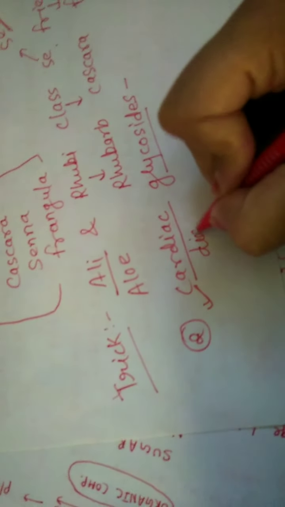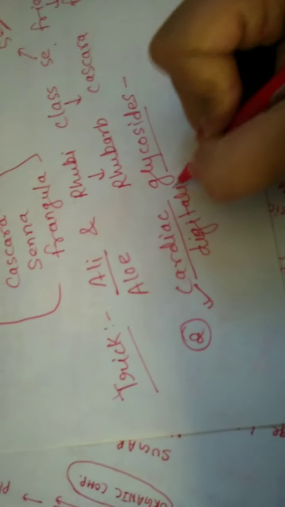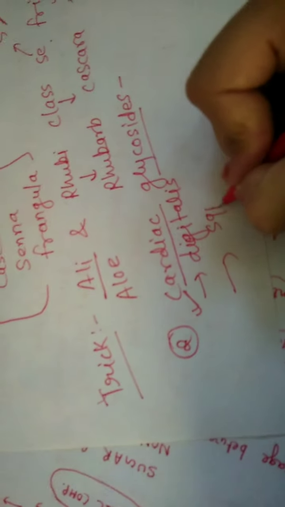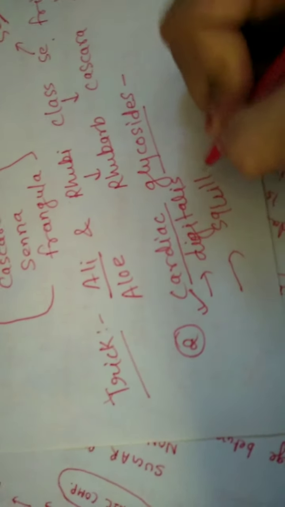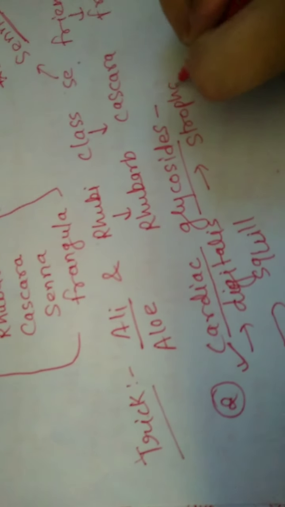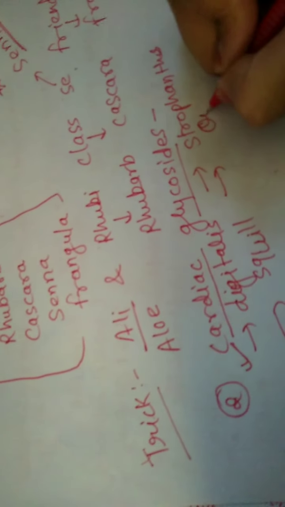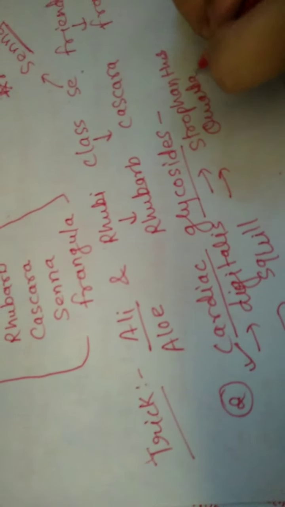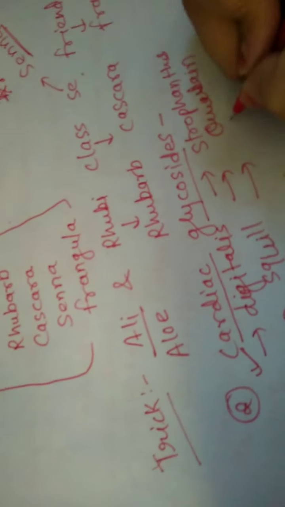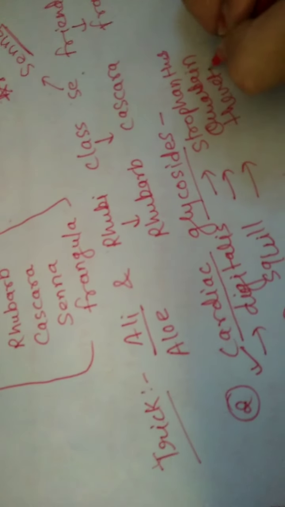Examples: first one is digitalis, squill, strophanthus, Cuban and thevetia. So again there is difficulty in the examples, so we can make a trick.